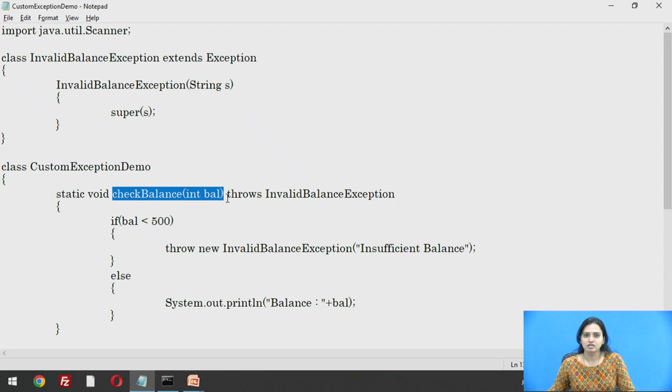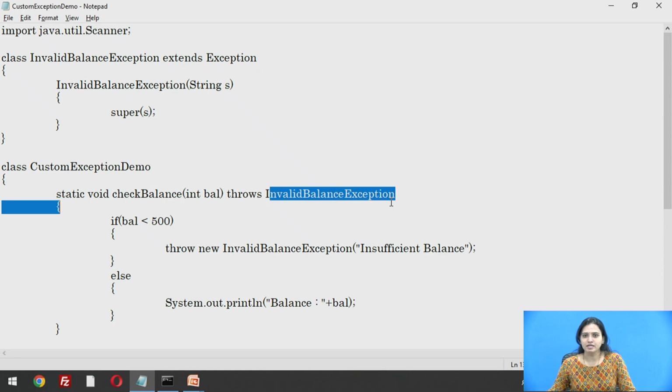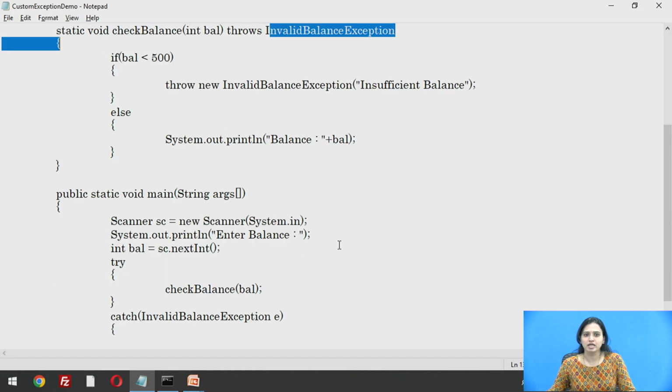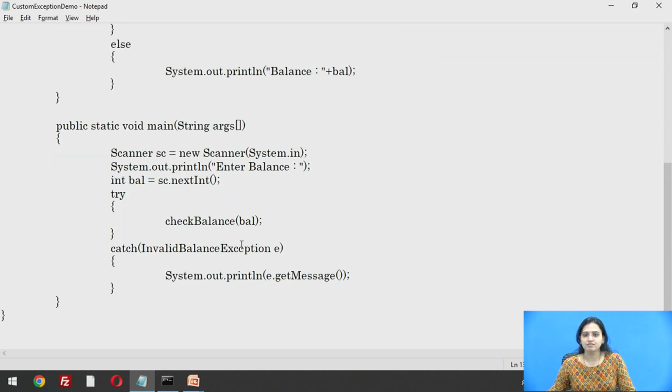So, we are using the throws keyword. This method is throwing an object of InvalidBalanceException, so this exception must be handled by the calling method. Main is the function inside which we are going to call the checkBalance method, so main will be the calling method of checkBalance.